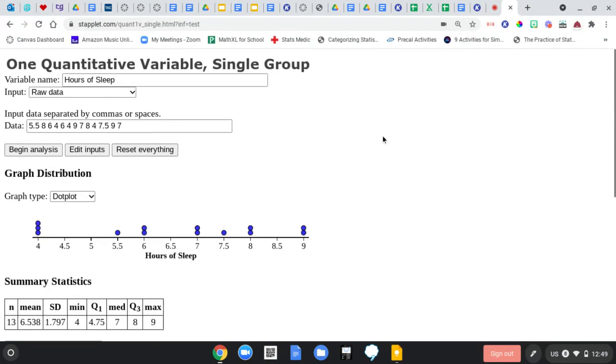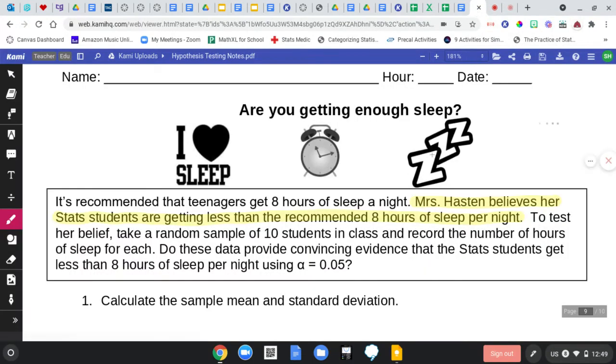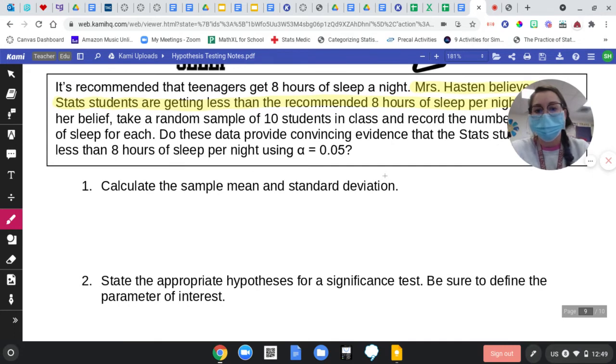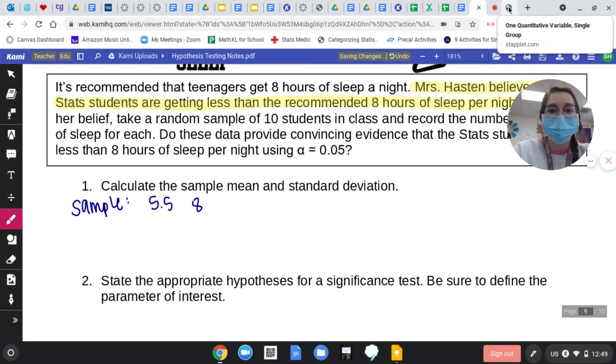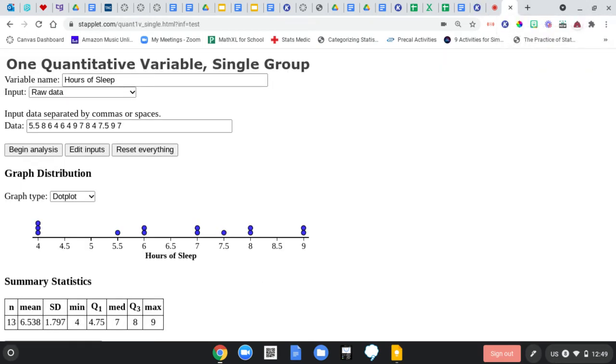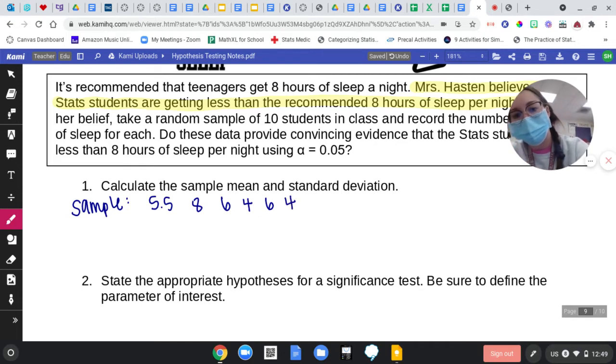Let me scroll back up here. Let's see. So let's go ahead and write down our sample here. I know I got more than 10, but that's fine. 5.5, 8, 6, 4, 6, 4. So I can put commas in between. Yeah, you can put commas. That'd be good.